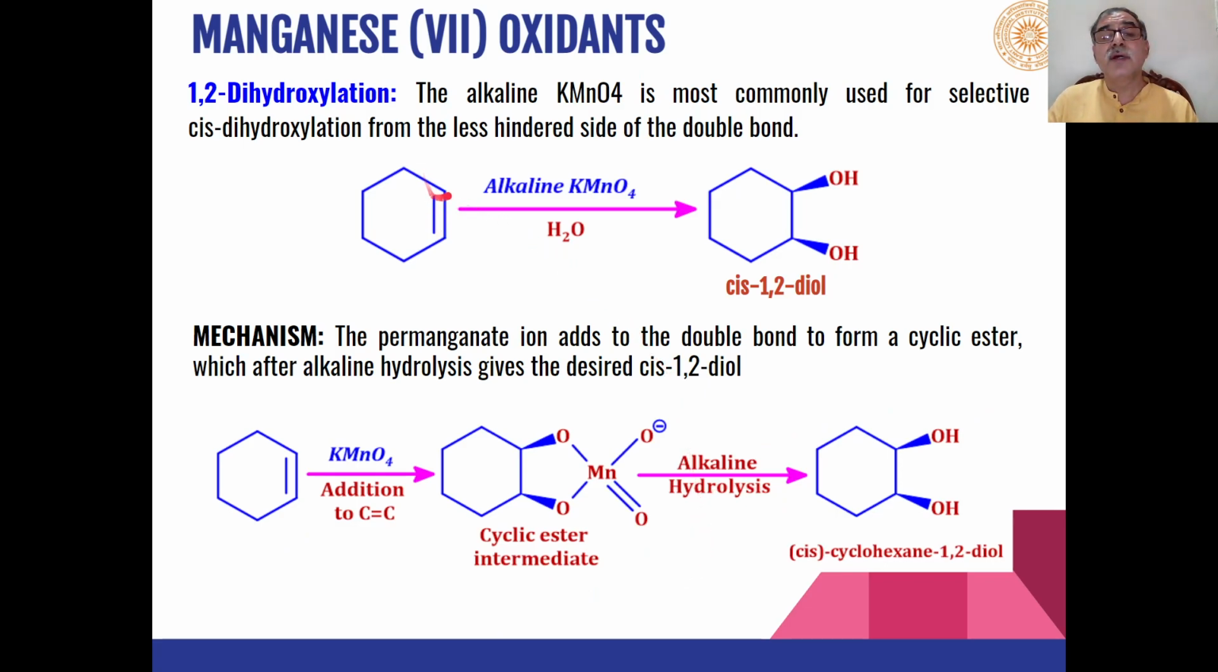Then cycloalkenes can undergo 1,2-dihydroxylation reactions, and we will get cis-1,2-diols as the product. 1,2-cyclohexanediol will be formed as the product. The mechanism of this reaction is that cyclohexene first reacts with KMnO4 and an intermediate cyclic ester of this type is formed. And this cyclic ester then undergoes alkaline hydrolysis and we will get cis-diols as the product.